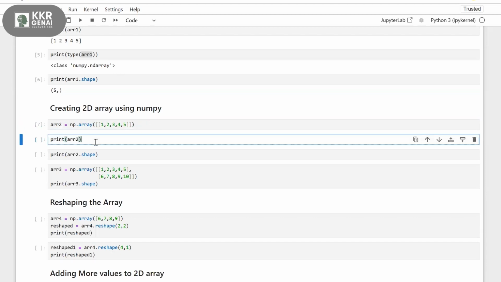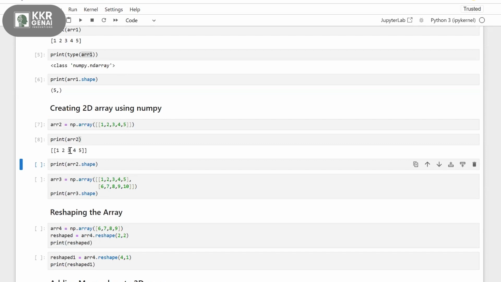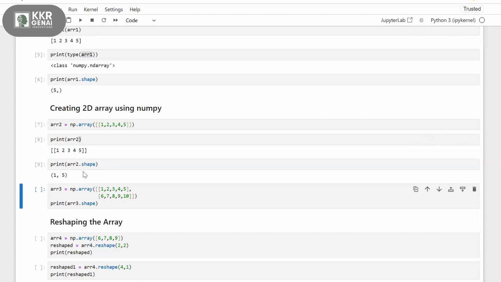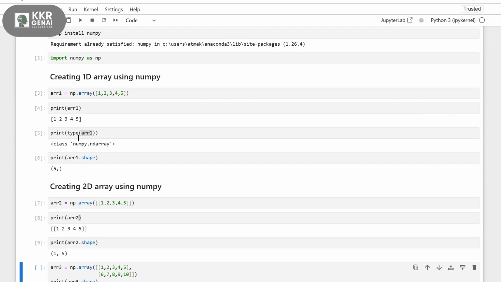So I'm executing it and printing it. If you observe the difference between here and here, this is array 1 and this is array 2. So this is a one-dimensional array and this is a two-dimensional array. Let's see how we can confirm that. If you see the shape, it is 1 comma 5. That means one row and 5 columns.